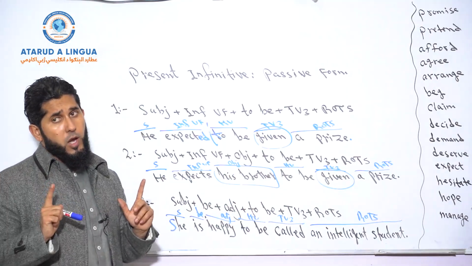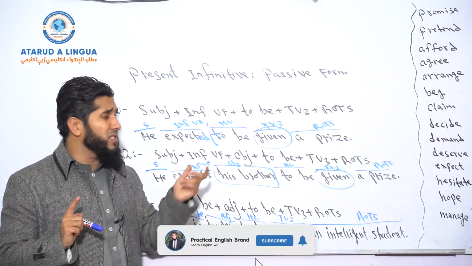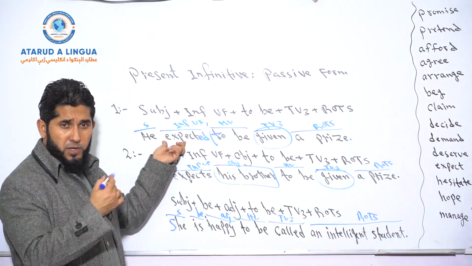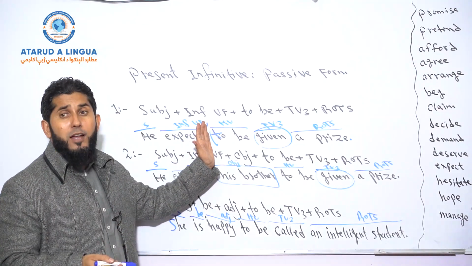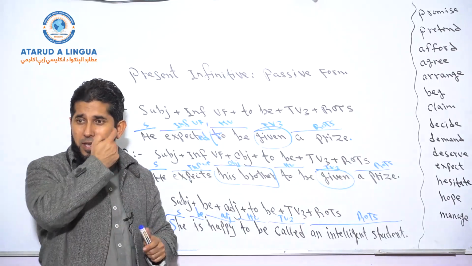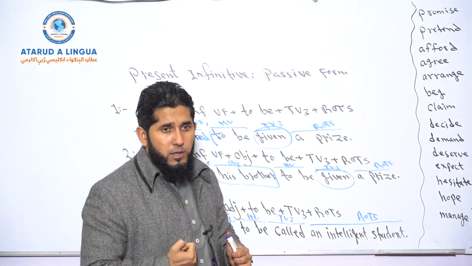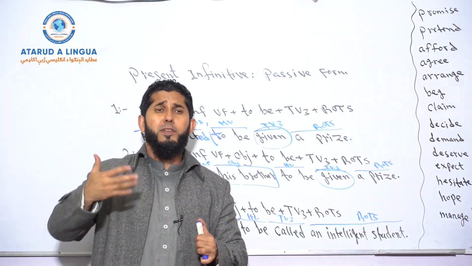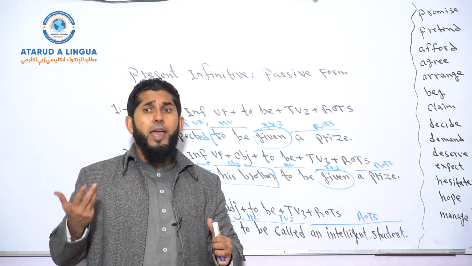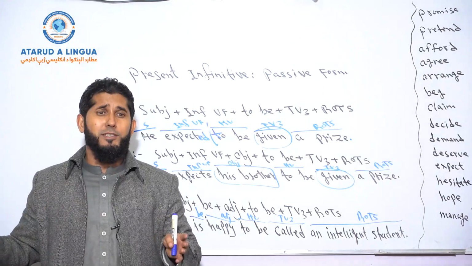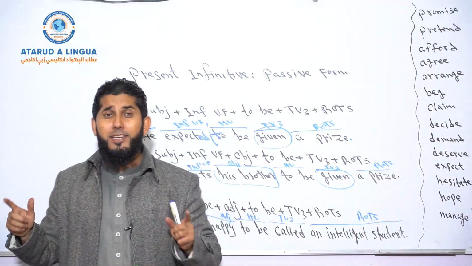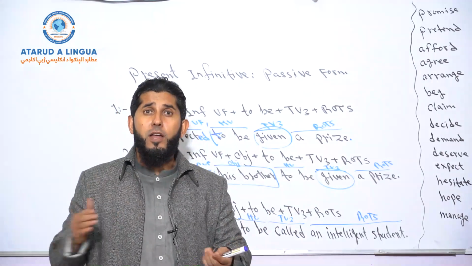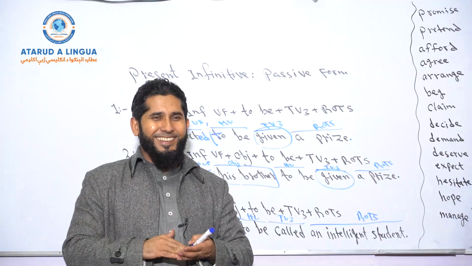And one more thing I want to tell you is that you can make your sentence negative right here. Right here, instead of changing this verb to negative form, you can use not before to be. Okay? I expect not to be given a prize. Okay? I expect not to be given a hard time. I mean, this sentence is more logical, okay? I expect not to be given a hard time. I expect her not to be given a dirty look. Okay?